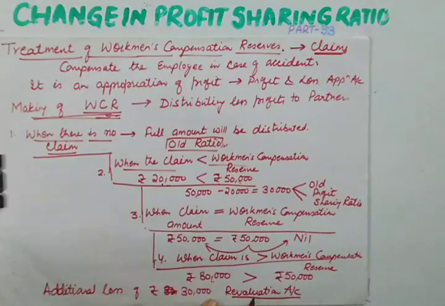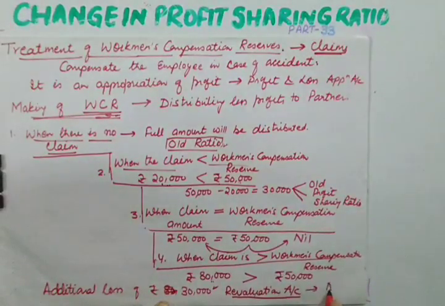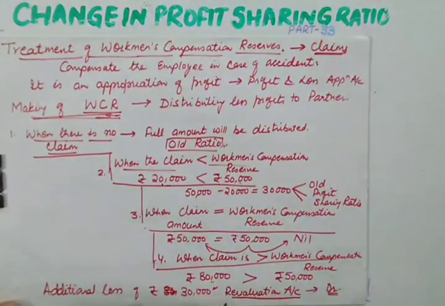For the purpose of revaluation of assets and reassessment of liabilities, we open this account. So in this case what will happen? This is a loss, and the nature of the revaluation account is nominal. So in case of loss, the revaluation account will be debited. So the difference will be taken from the revaluation account.